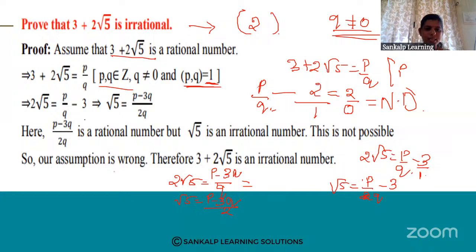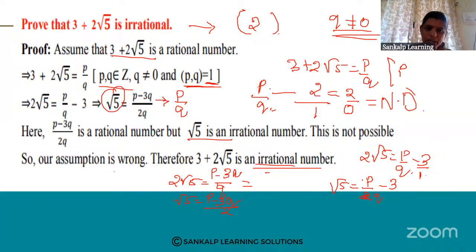Here p minus 3q divided by 2q is a rational number, but root 5 is an irrational number. If a number is in the form p by q, then it is a rational number. But here root 5 is equal to p by q, and root 5 is an irrational number. This is not possible, so our assumption is wrong. Therefore 3 plus 2 root 5 is an irrational number. This question can be asked for 2 marks.